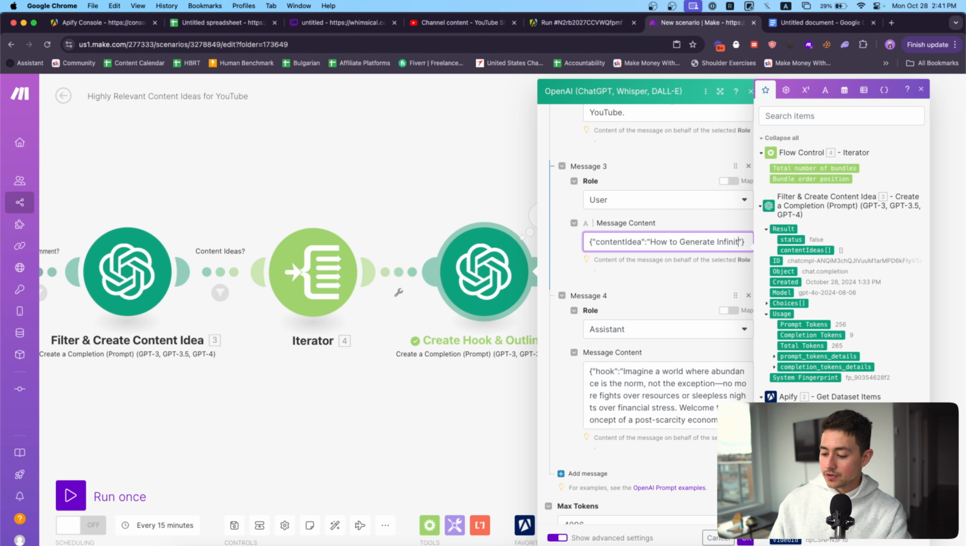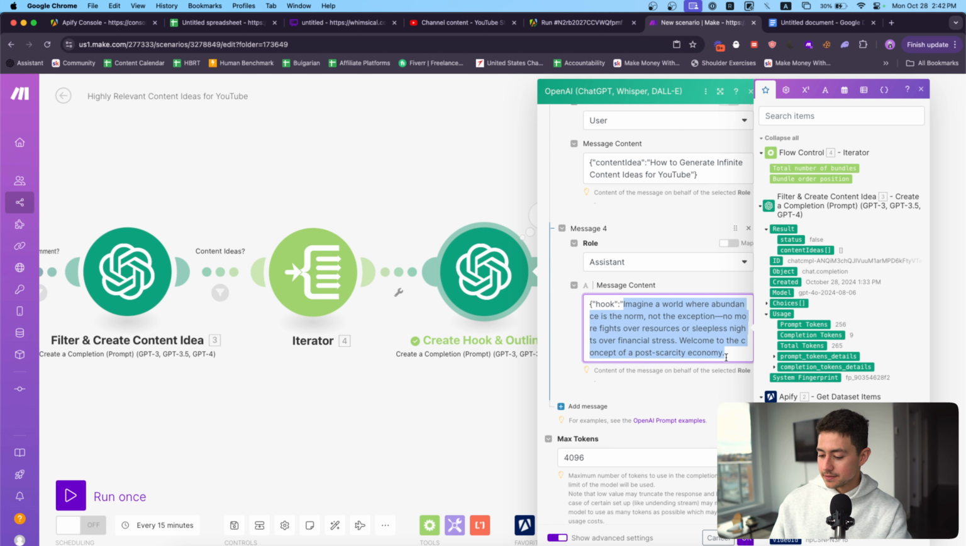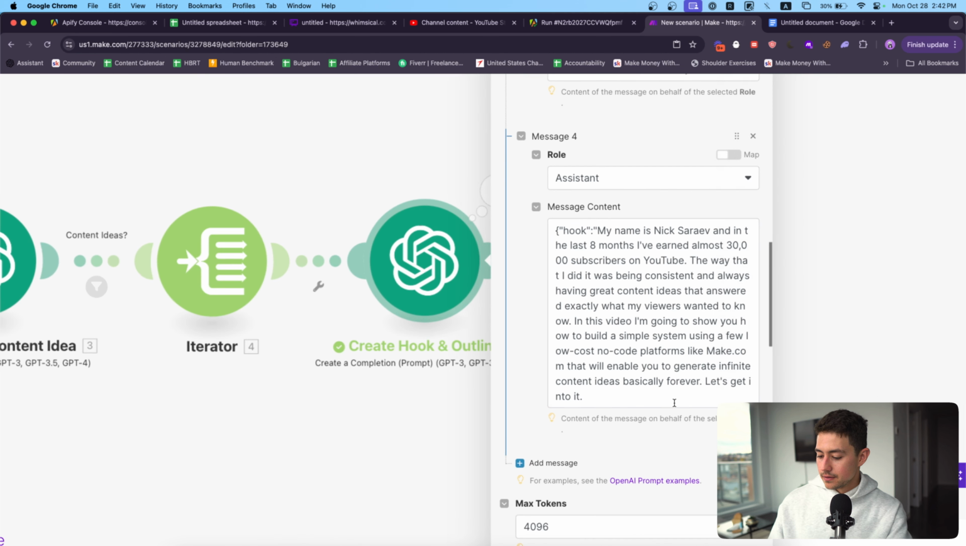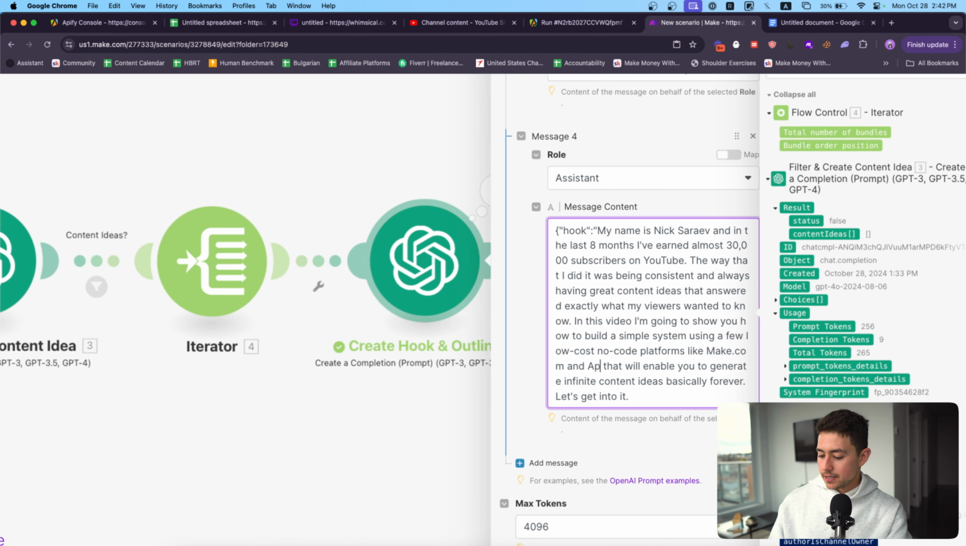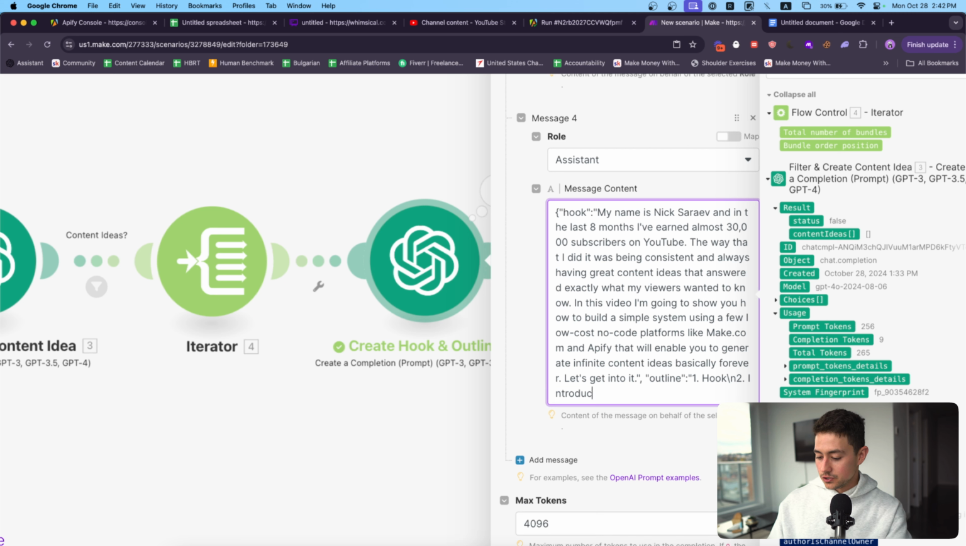how to generate infinite content ideas for YouTube. I don't actually know the title of this video yet, but I'm just going to paste this in. Make.com and Apify. Awesome. Now we need an outline as well. So I need to come up with some sort of outline for this. Why don't I start with hook? Then I do some sort of introduction to the software platforms. I love how meta this is.